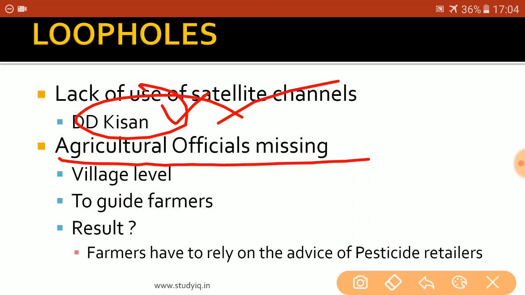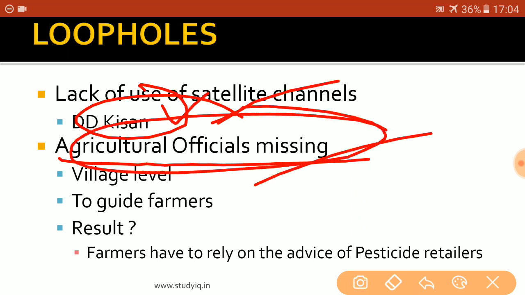But the state governments and the central government have not appointed any such agricultural officer or expert, and as a result, let us consider the case of Yavatmal. When the bollworm attacked the BT cotton crop in Yavatmal, the farmers there had no one to discuss their problem with. They had no agricultural experts, no government officials, and as a result, they went to the pesticide retailer, to the retail shop, and told their problem to the shop owner.